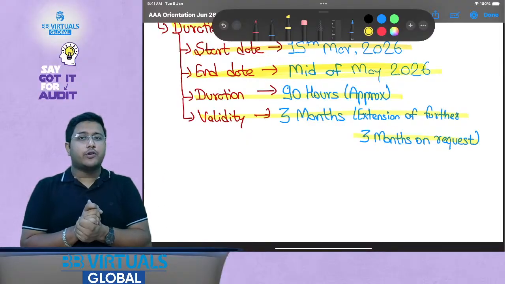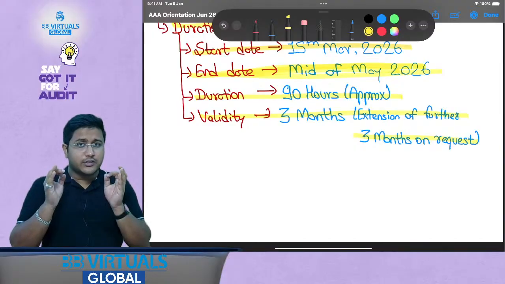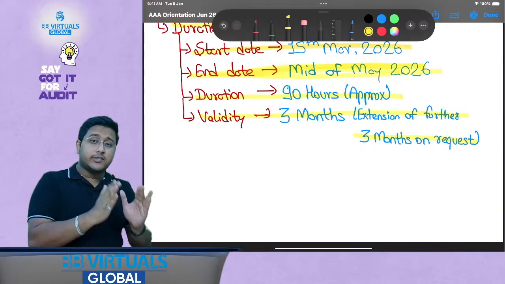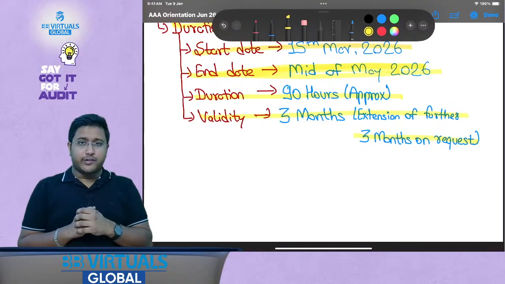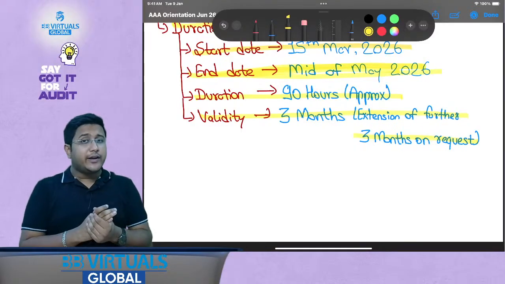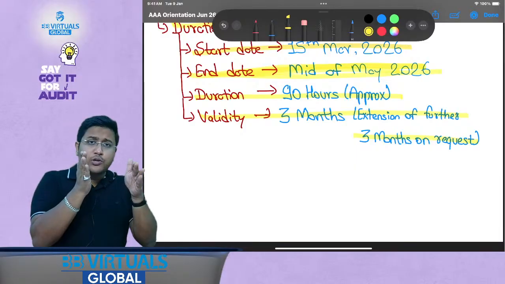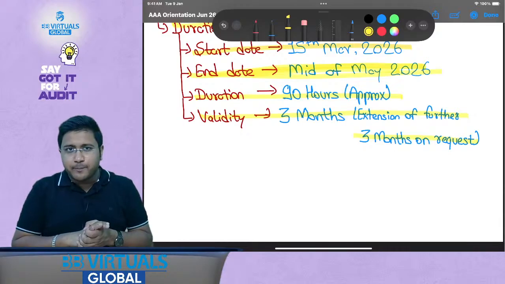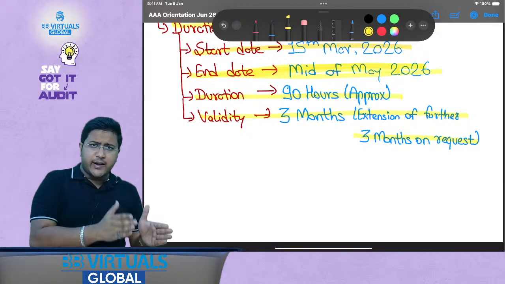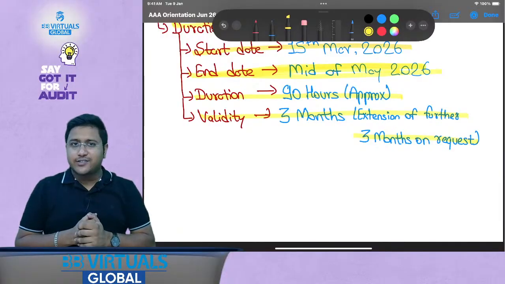And that is why I would request you that whenever you decide your classes, you should always choose the teacher who has actually conducted audits, so that you can definitely learn from a practical point of view as well. And when I say practical, I do not just mean that you should learn with examples, but that you should be able to step into the shoes of the auditor and think about what you should be doing. So I would be using all of my Indian as well as international experience to make this subject a very interesting and a scoring subject.